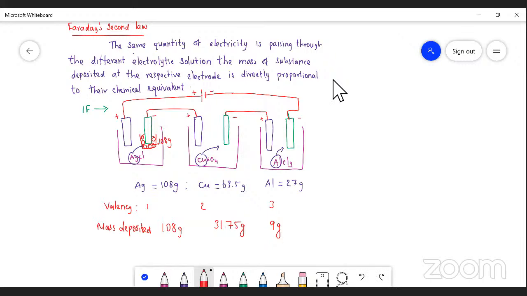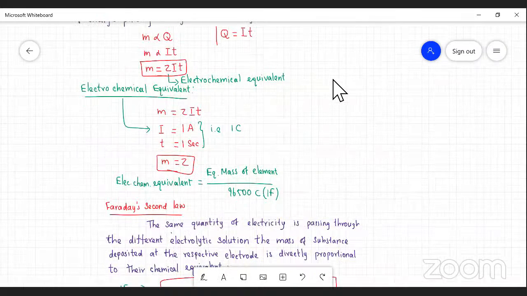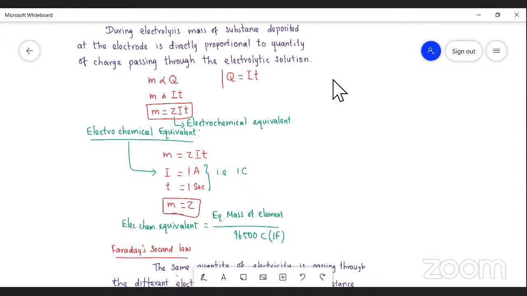Students, in this session we are covering only Faraday and Faraday's laws. And beware of the electrochemical equivalent and the equivalent mass. Electrochemical equivalent is the mass of substance deposited while passing 1 ampere current for 1 second, or 1 coulomb of electricity.